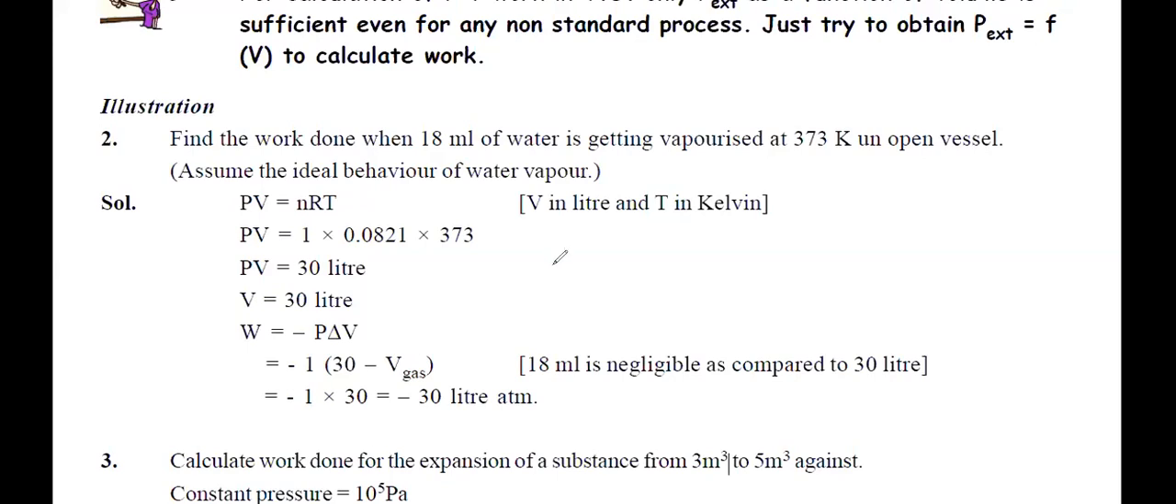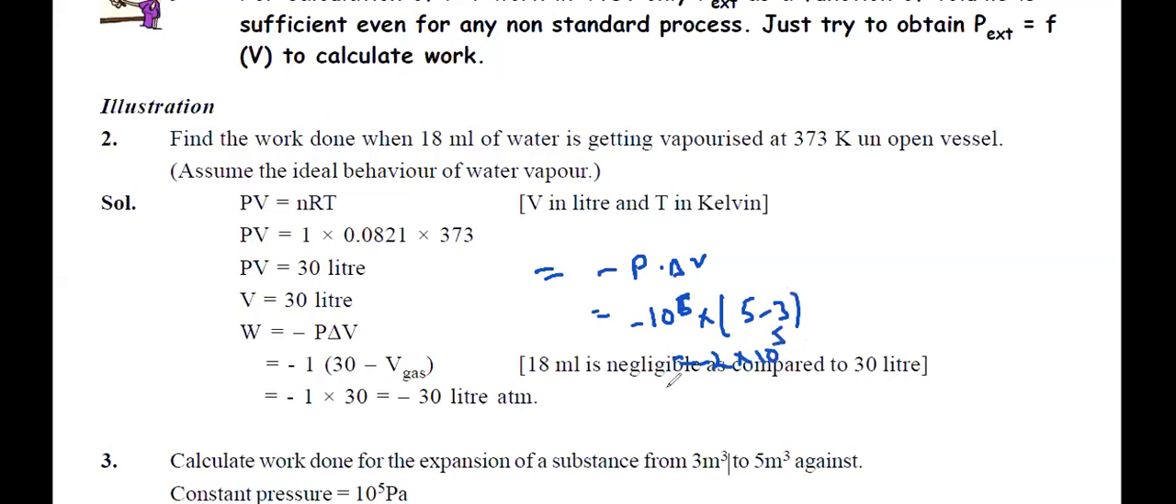What you guys are doing, Pranjal? Minus P into delta V. P is given. What is given? 10 to the power 5 Pascal, minus into this is from 3 to 5, which is 5 minus 3. So it is 2 into 10 to the power minus 5, na? 2 into 10 to the power 5, na?